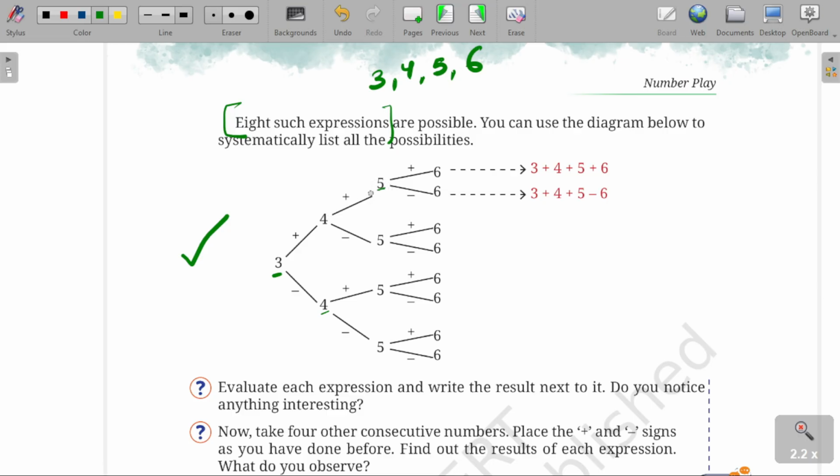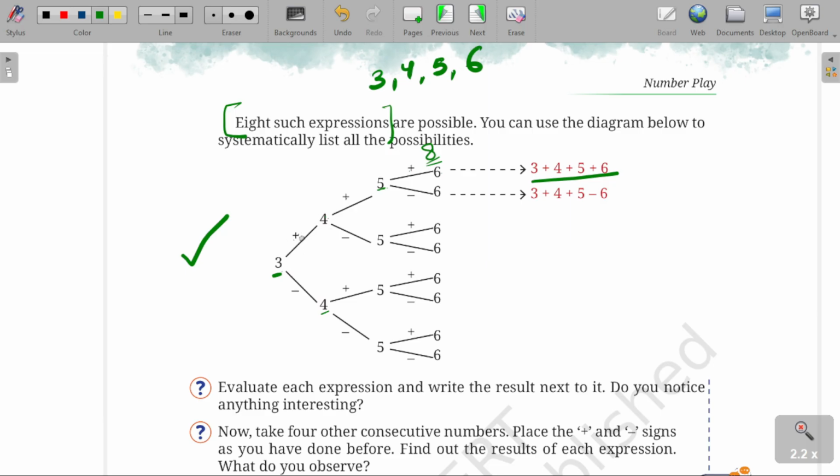If we are going with the positive, again it is having two factors, it is having two signs, and in this way you will get 8 expressions. These are the 8 expressions. So first expression, how they have obtained: 3 plus 4 plus 5 plus 6. So this is the first expression. Second expression, 3 plus 4.